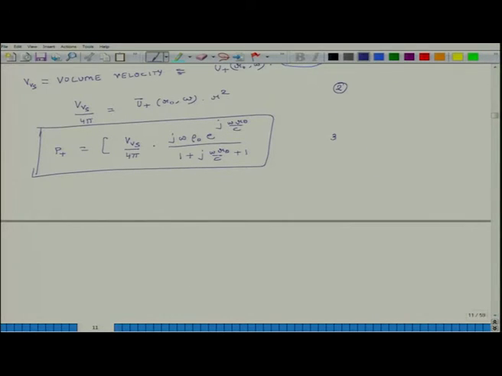So, this is equation number 3, and what does equation number 3 say? That I can calculate the value of complex pressure amplitude for an outwardly travelling wave, which is P plus, in terms of the volume velocity. And what is volume velocity physically? What does it represent? It is a multiple of u plus and the surface area.